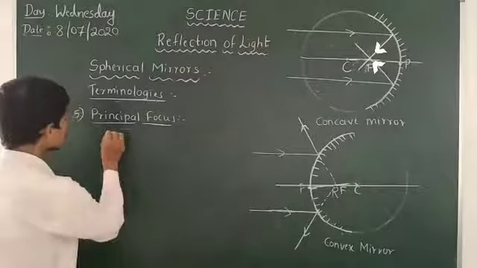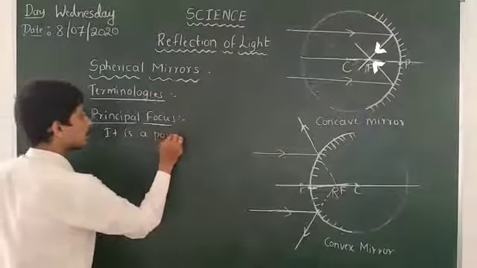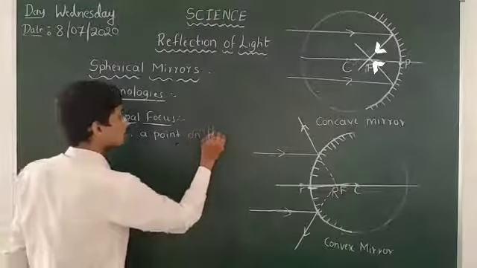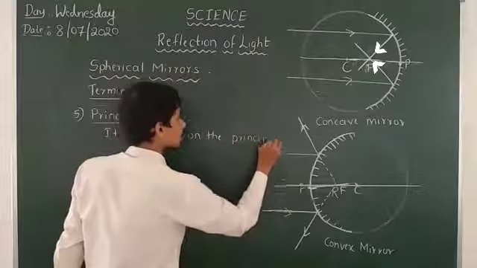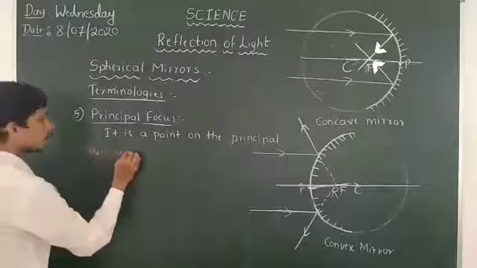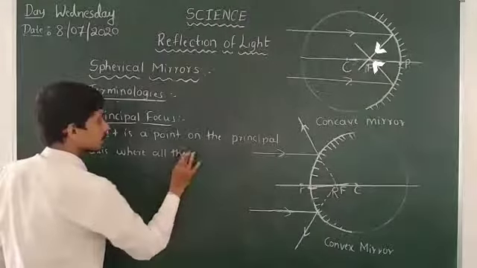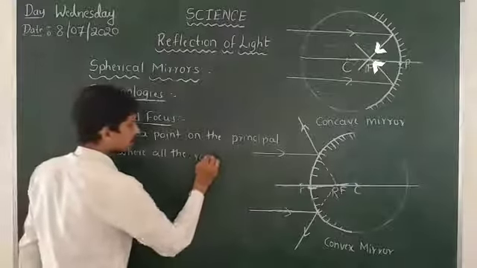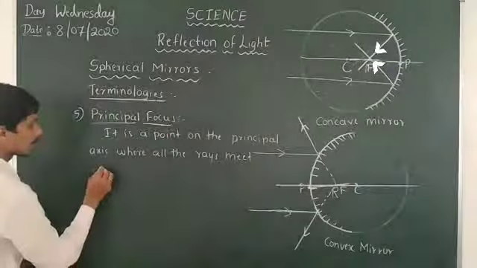Principal focus is a point on the principal axis where all the rays meet after reflection.